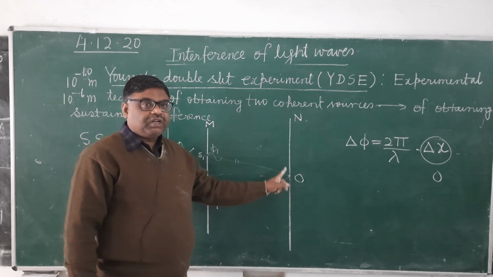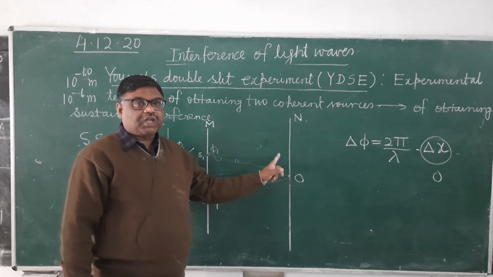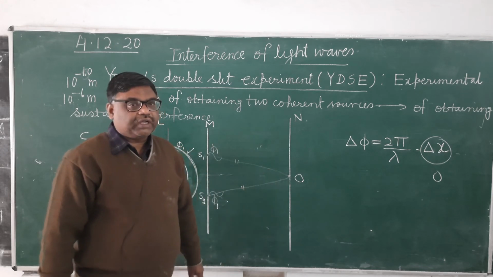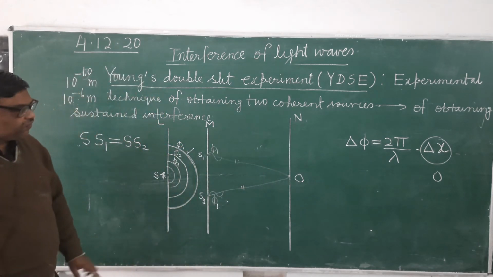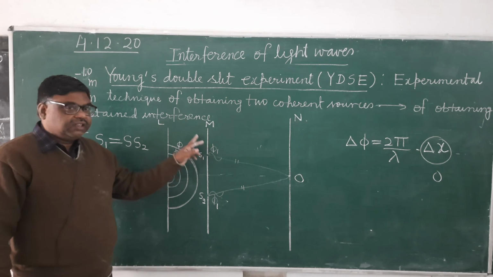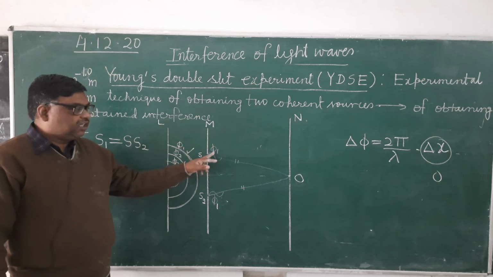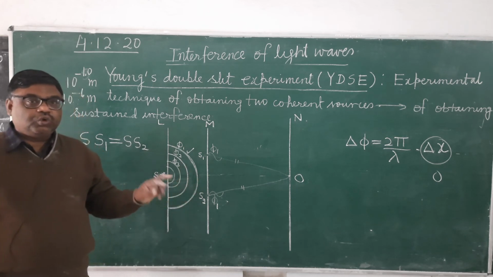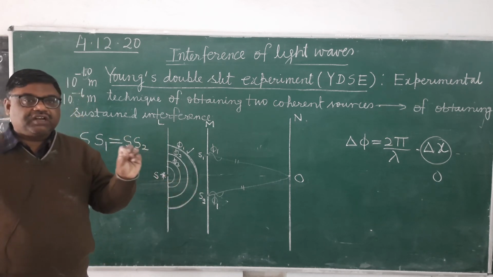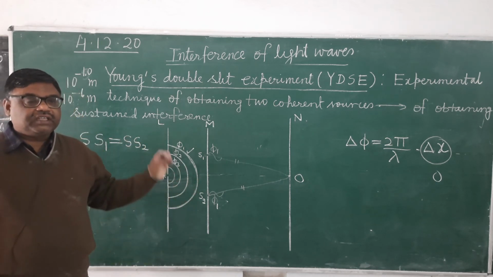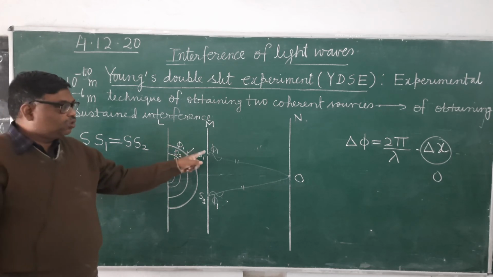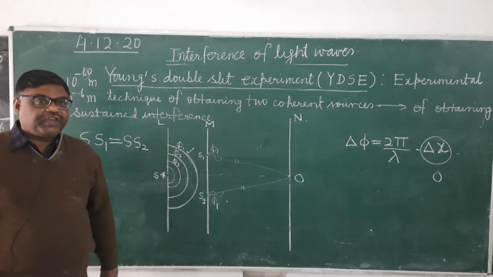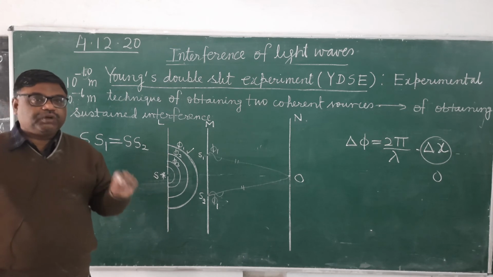So here they will superpose without any phase difference. Why will they superpose without any phase difference? Because these waves have started emitting from S1 and S2 without any initial phase difference. Why is there no phase difference? Because both waves have the same phase, therefore the phase difference will be 0.